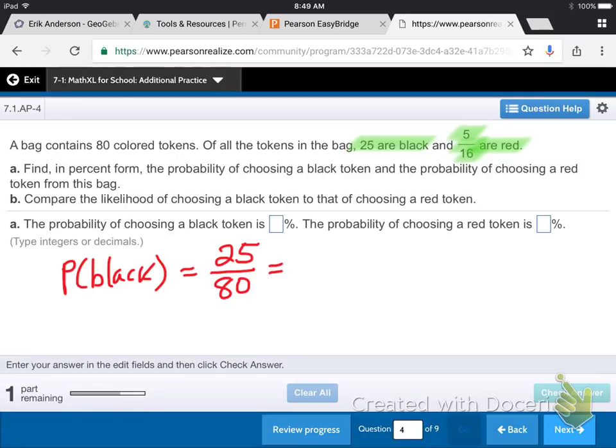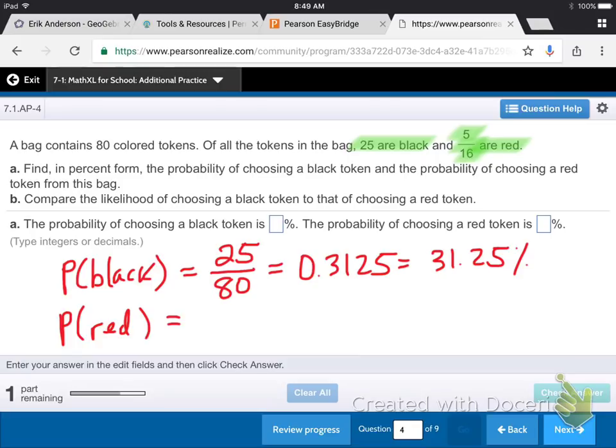So we convert that into a decimal. You just do it on the calculator and you get 0.3125, which is, move the decimal point over to the right 2 places, 31.25%. That's the answer that they want. Hang on, I'm going to write that a little bit better. 31.25%.